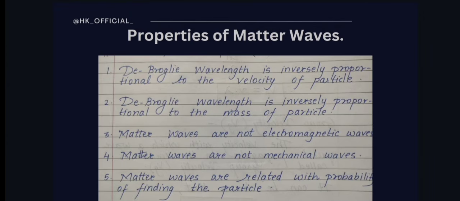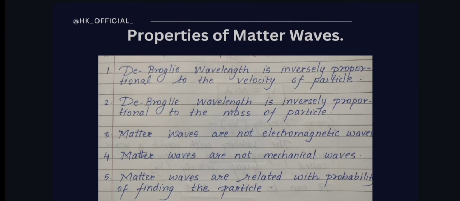Now the second point: de Broglie wavelength is inversely proportional to the mass of particle. Same formula, lambda is equal to h upon mv. Here m is the mass of particle, so again our wavelength is inversely proportional to the mass of particle. The lighter the particle, the smaller is the value of m, and hence longer is the wavelength of the matter waves associated with it. Therefore wave behavior of microparticles will be significant, whereas waves associated with macro bodies can never be detected.